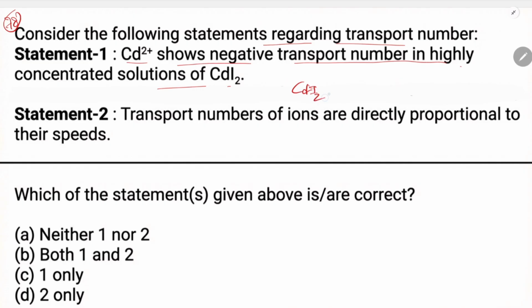When CdI2 plus I2, this will form CdI4 2 minus, resulting in a negative transport number. So this is a true statement. And in statement 2, transport number of ions is directly proportional to the speed, that is true, directly proportional to the U plus. So both statements 1 and 2 are correct.